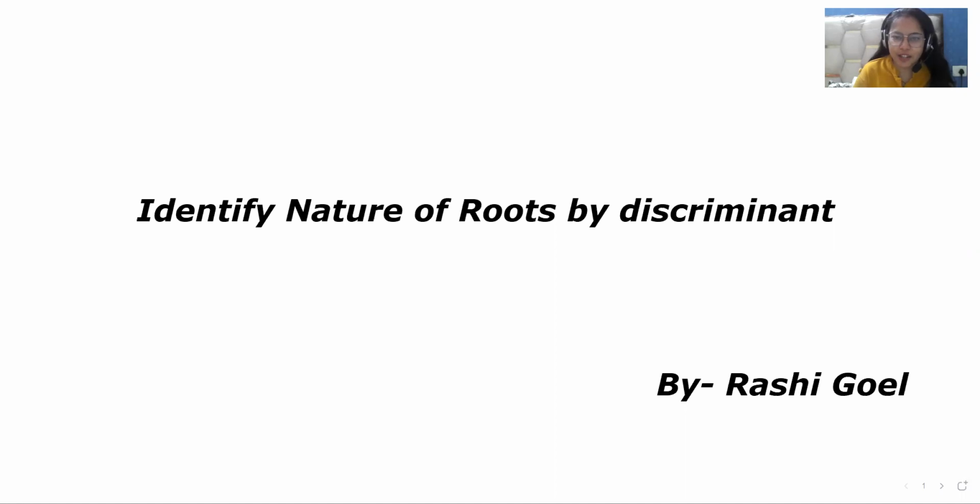My name is Rashi Goel and in this video we will discuss how to identify the nature of roots by the discriminant. So let's start with today's video. Suppose they give you an equation like 2x square minus 5x plus 2 equals 0.